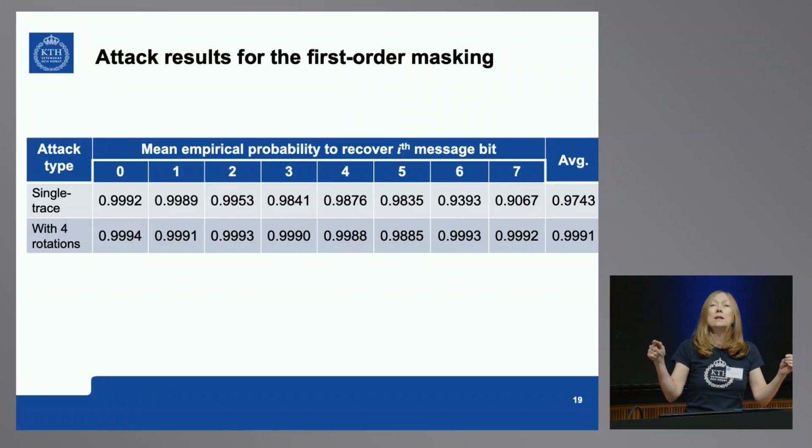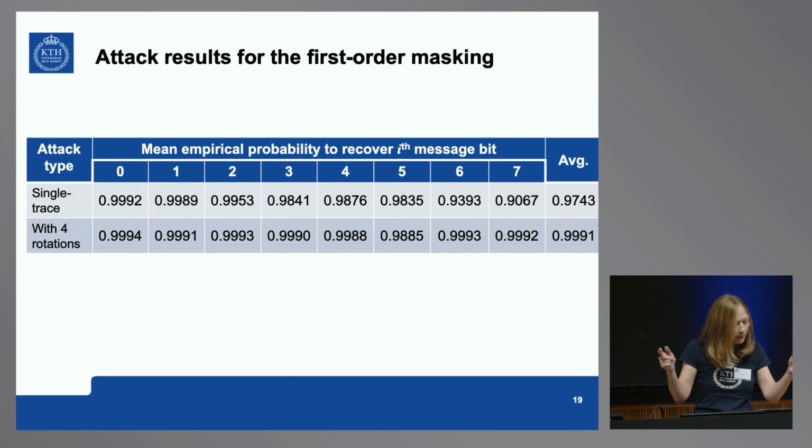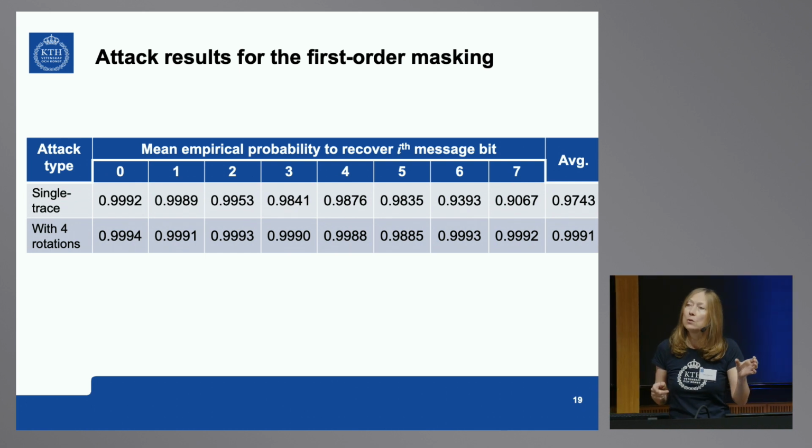So then we got it and managed to break it. Now I will show you, in the remaining time, some tables of the attack. If you just give a single power trace and try to recover bits, the probabilities you see in the first line are what you get. These are bits within a given byte. You see 0 to 7, and for bit 0 you have a very high probability. And this is what you need.